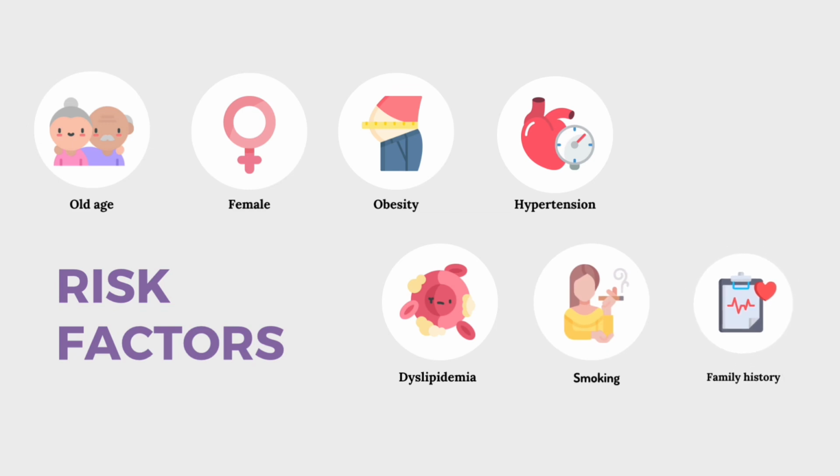Lastly is a family history of SLE. There may be specific immune system characteristics that run in families and make certain individuals more susceptible to autoimmune diseases like SLE. These shared immune system traits could be influenced by both genetic and environmental factors.